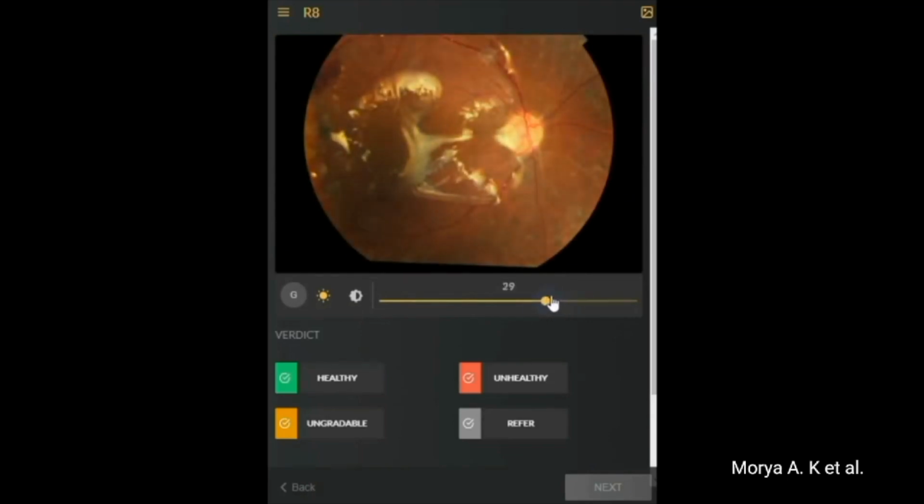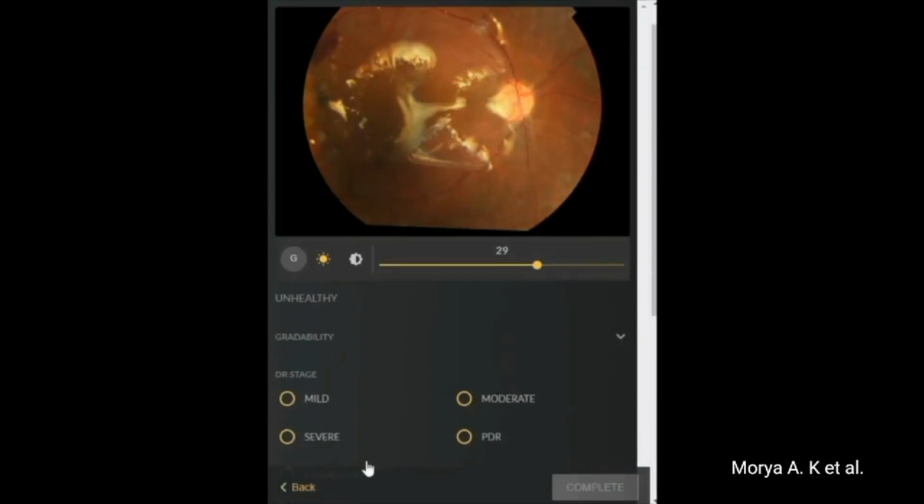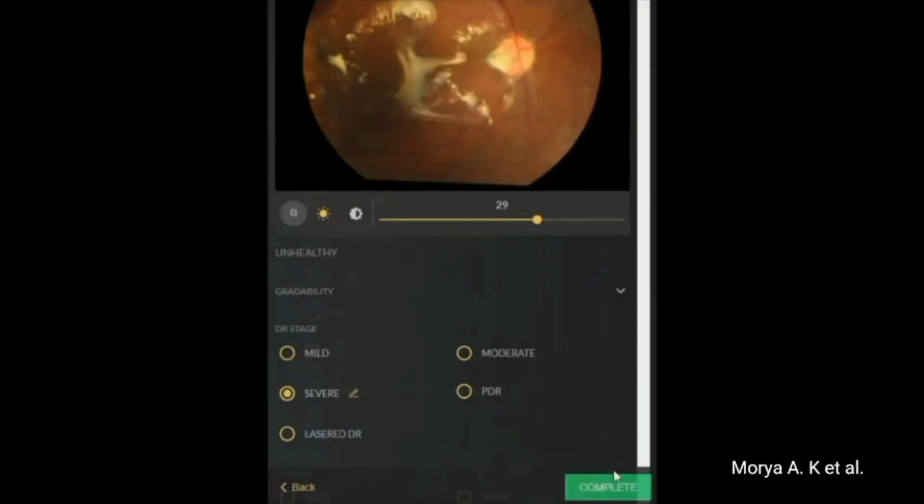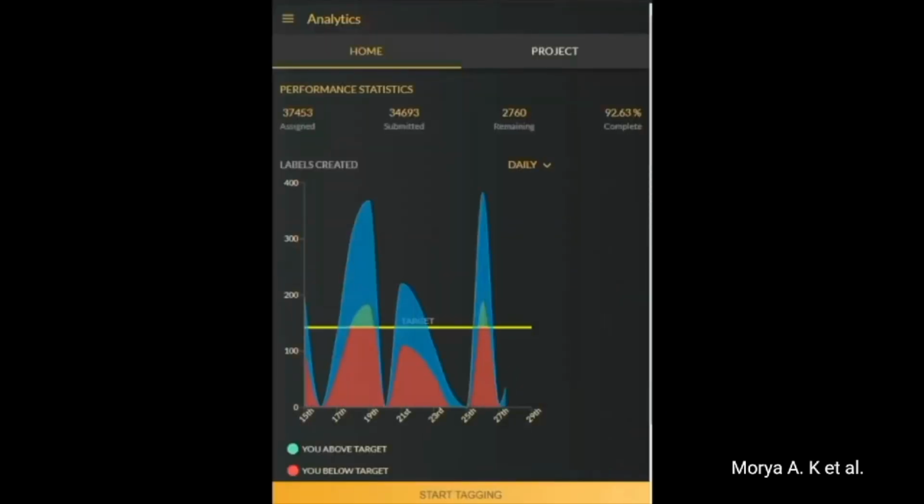As seen in the video, adding annotations for an image is pretty easy. View the image, magnify it, change the brightness, change the contrast as needed. Click on the relevant option, choose the extra details, and the annotation is saved. The analytics on the landing page shows the pending and completed images.